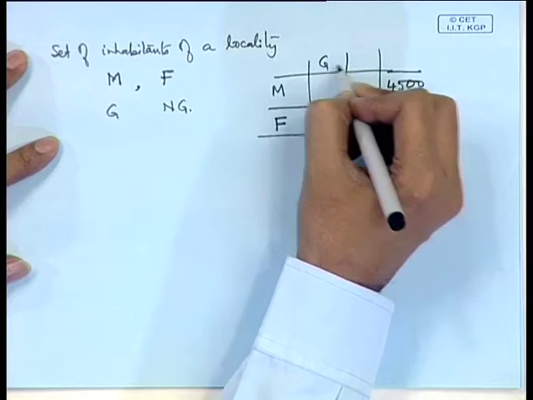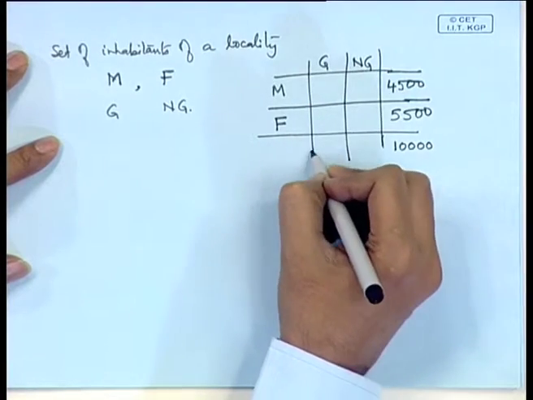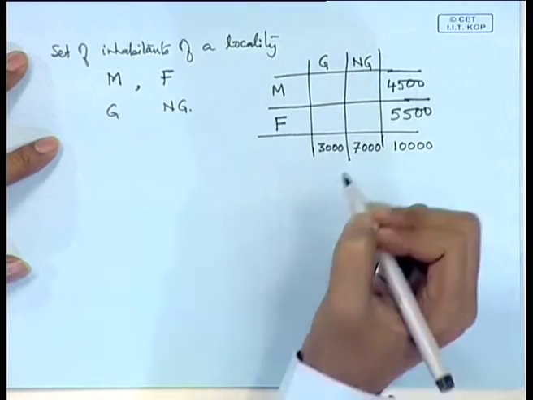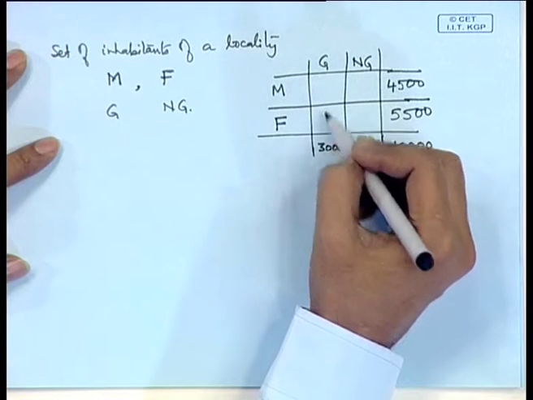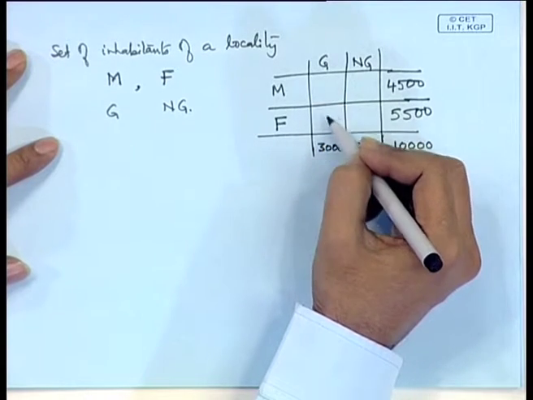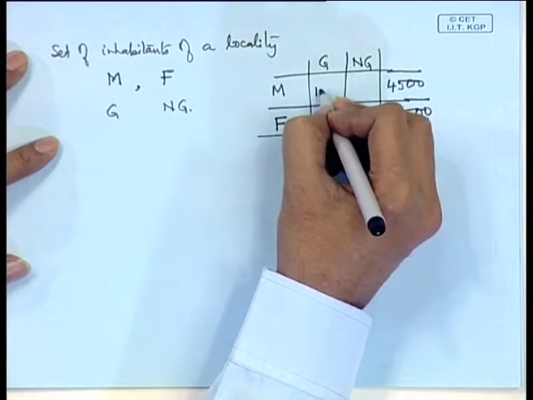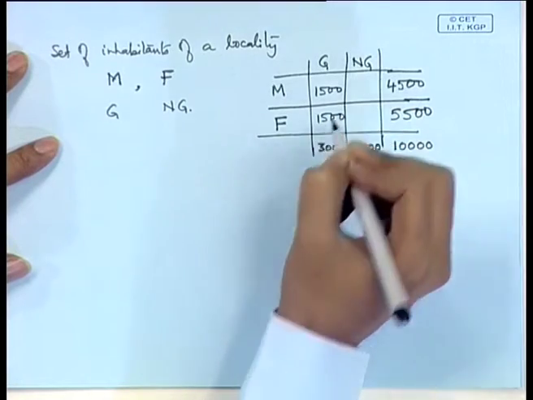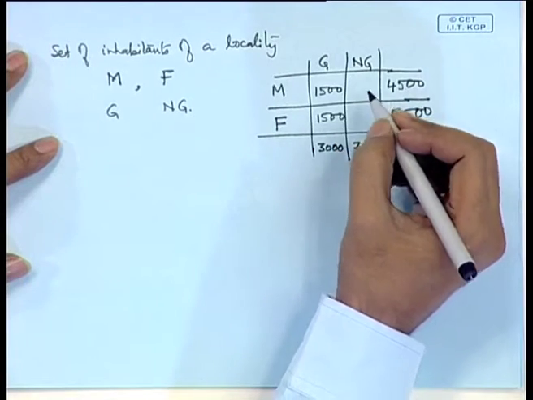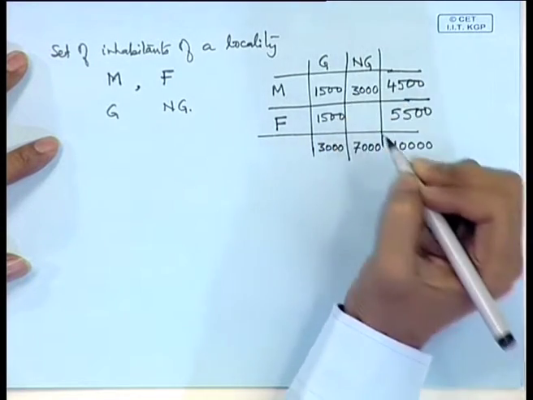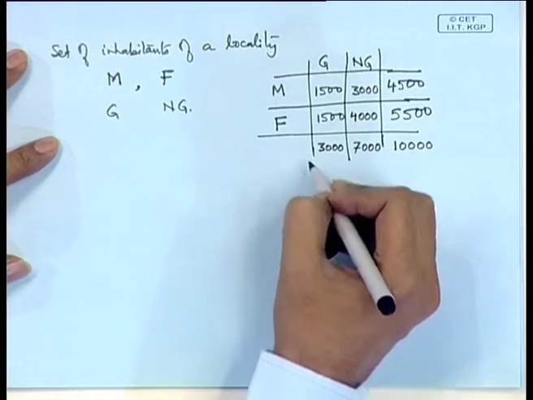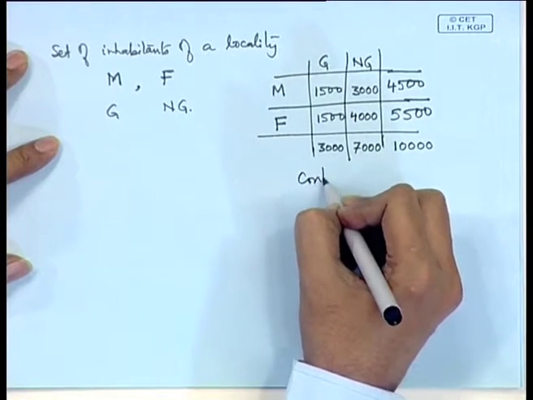Now, among this we look at how many graduates and non-graduates. So, suppose the number of graduates is 3,000 and there are 7,000 non-graduates. Now, out of the 3,000 graduates, how many of them are males and how many of them are females? Suppose it is 1,500 males, 1,500 females. Out of 7,000 non-graduates, how many are males? So, 3,000 are males and 4,000 are females. So, this is known as a contingency table.